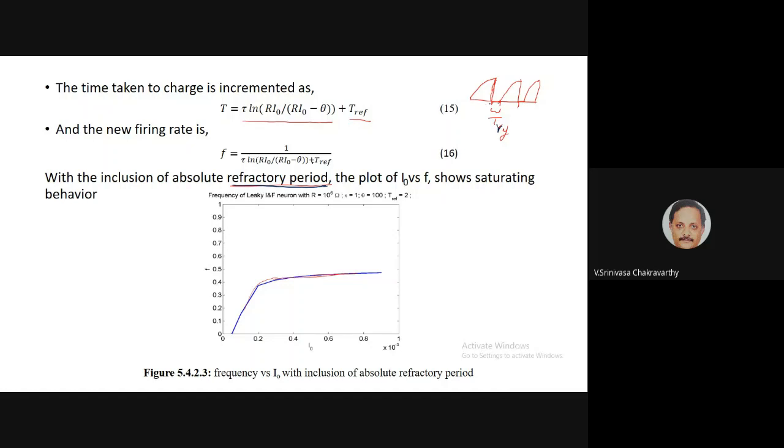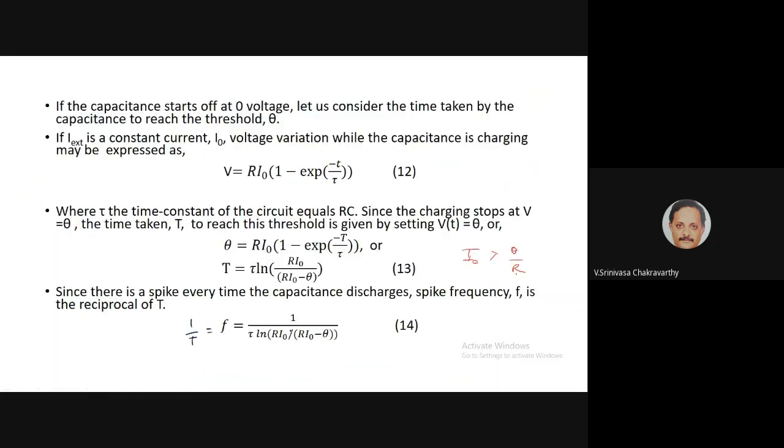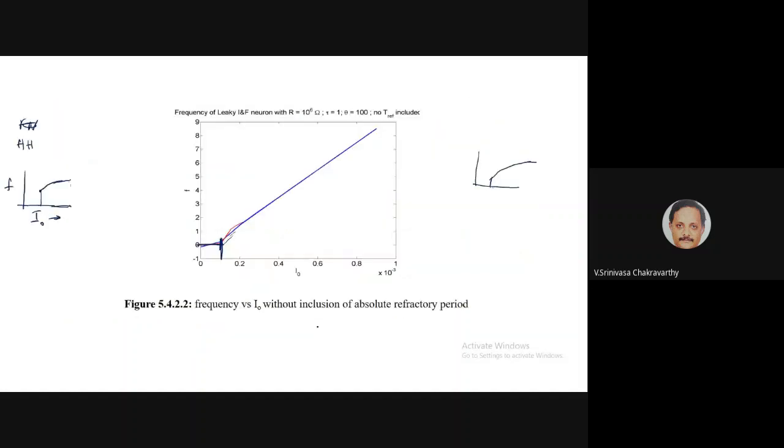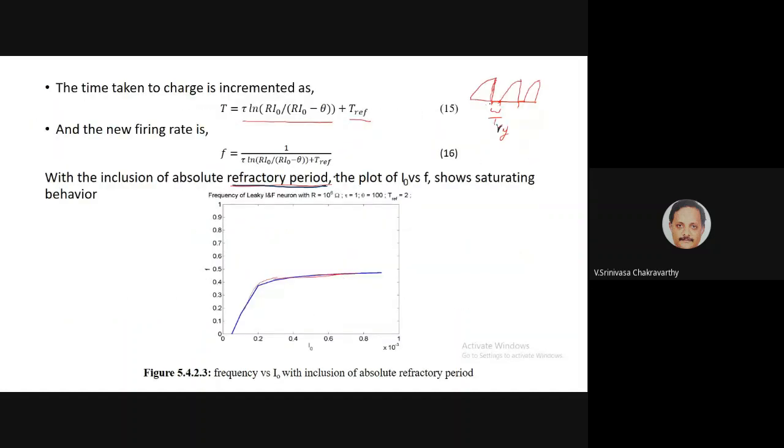Because of this, no matter how much we increase I naught, F will not increase monotonically. As we increase I naught, the ratio inside the ln tends to 1. So ln 1 is 0, therefore 1 over 0 goes to infinity. Whereas in the denominator you have ln of this whole ratio plus a small positive constant. So even when the log term becomes 0, you still have this positive constant left, and 1 over that will be a finite number.